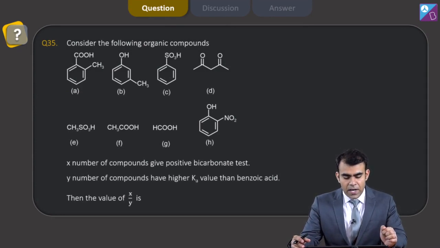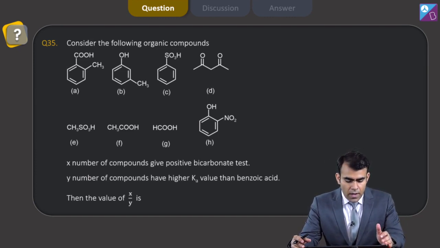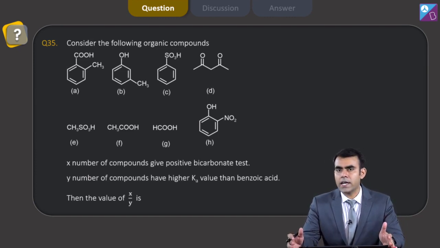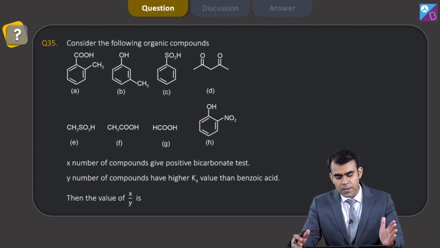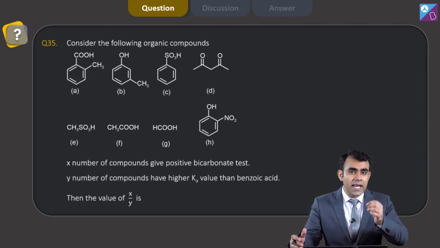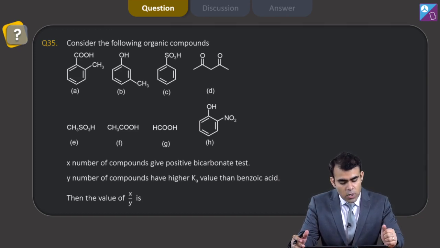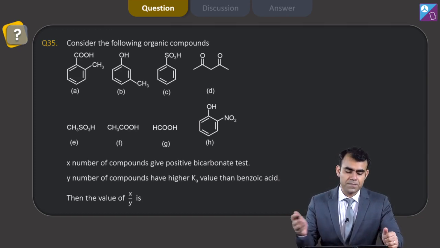Now moving on to the next question, that is question number 35. In question 35 we can see we have certain organic structures, and the question says consider the following organic compounds. X is the number of compounds which give positive bicarbonate test. Y is the number of compounds having higher Ka, it means they are more acidic than benzoic acid, then the value of X upon Y is.